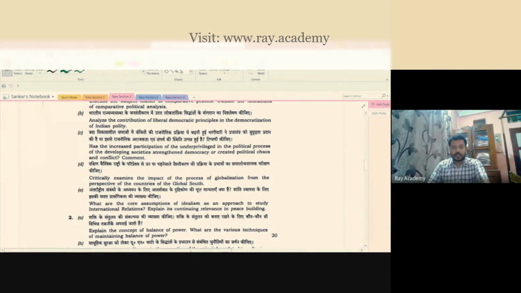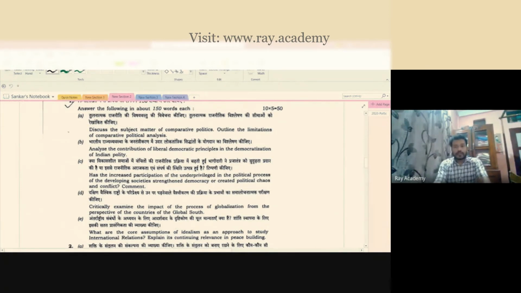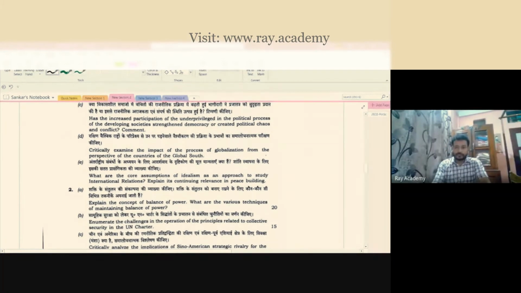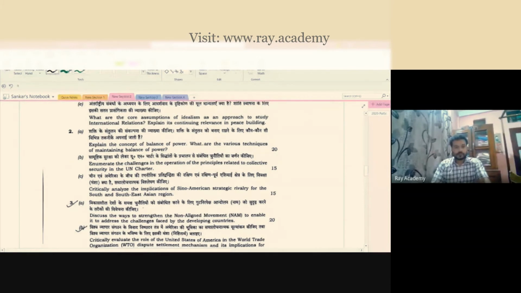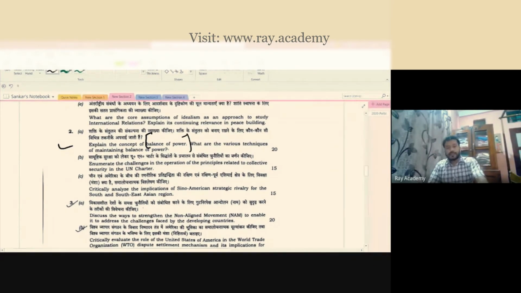Look at the paper 2 questions, that is your comparative politics and international relations. Direct questions coming: discuss the subject matter of comparative politics, outline the limitations of comparative politics. Okay, direct questions. Critically examine the impact of the process of globalization. Then explain the concept of balance of power. We have talked about balance of power, rise of the power. I gave you certain examples, USA, USSR, and what happened after that. If you have studied those things, it will be easy for you to answer these questions.